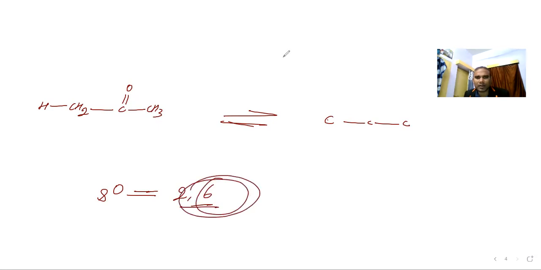How many valence electrons? Janab, how many valence electrons? Sir, which one? 6. 6 valence electrons. This is the 6 valence electrons.